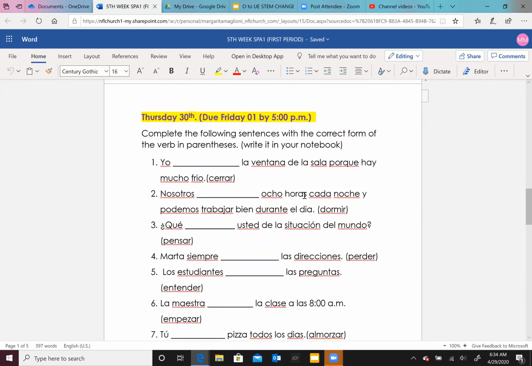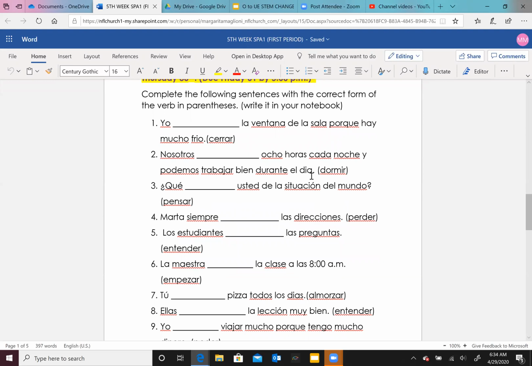Now, the next assignment is to complete the following sentences with the correct form of the verb in parentheses. Write in your notebook. Here I want you to pay attention because I mixed them up. There are some that change the E to the IE and some that change the O to the UE. For example, number one says yo la ventana. Yo cierro la ventana. This is an E to the IE change.